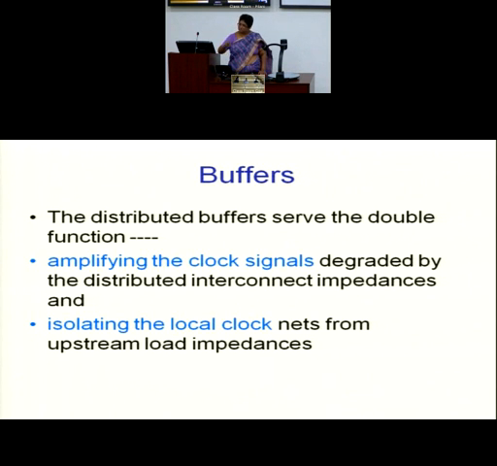So we have to intersperse buffers in between, and buffers not only cut down on the delay, they also provide amplification. That means if your signal is getting more sloppy, it amplifies and makes it sharper, thereby giving you a very clean and sharp clock signal for the next segment as the signal moves forward.